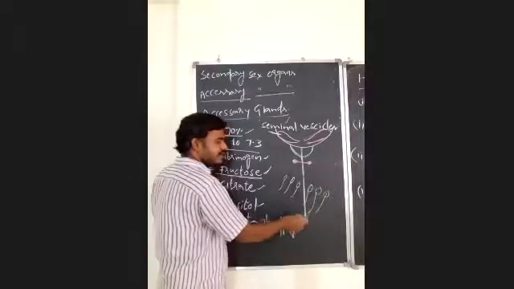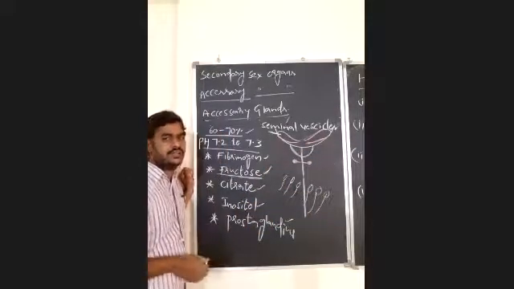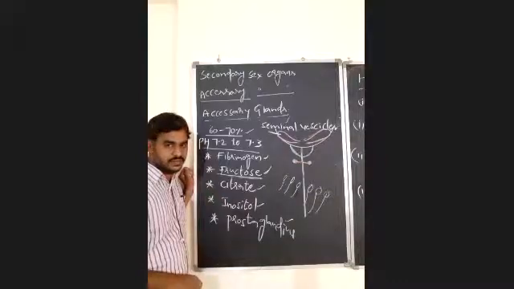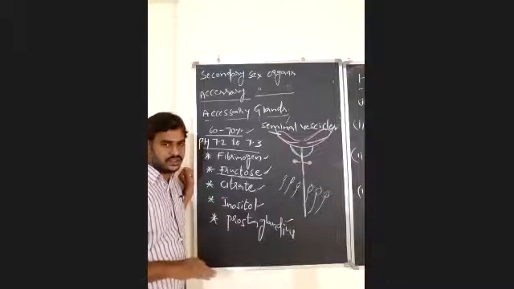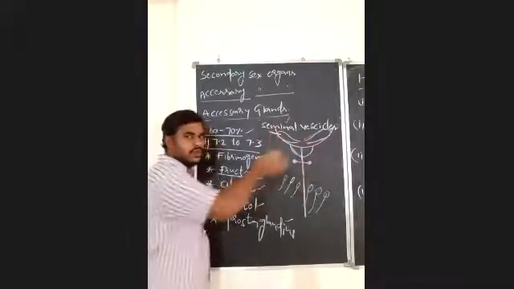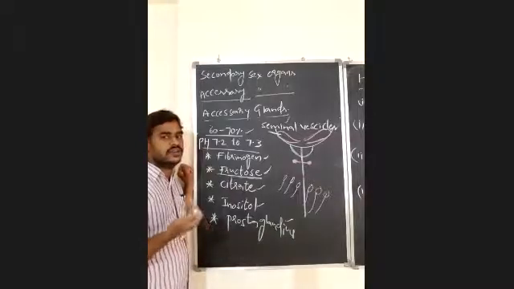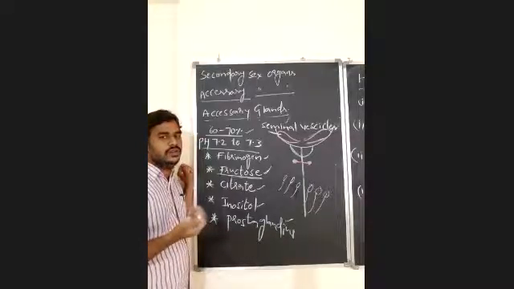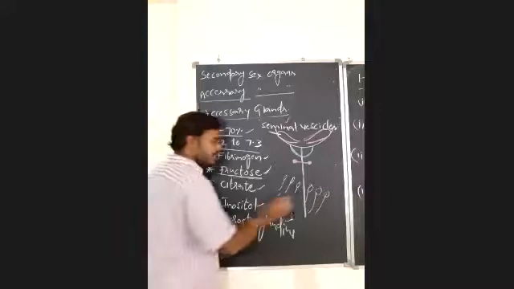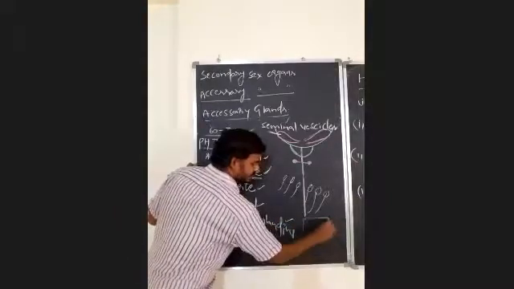They will move towards all directions unnecessarily, which causes loss of energy. So to conserve the energy, a clotting of semen will take place.